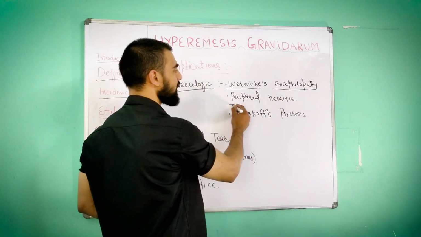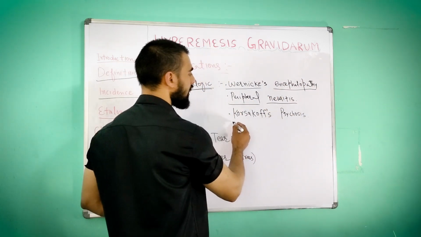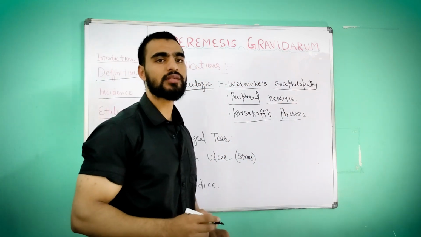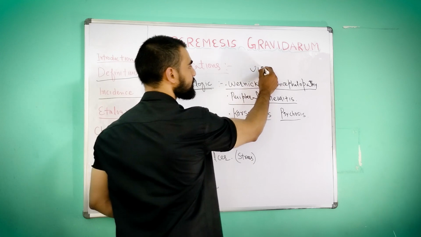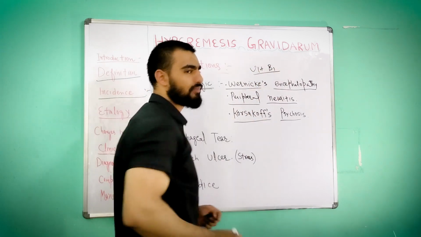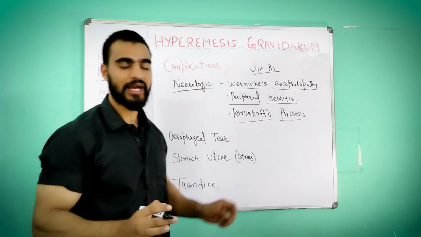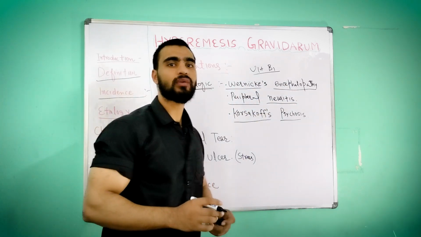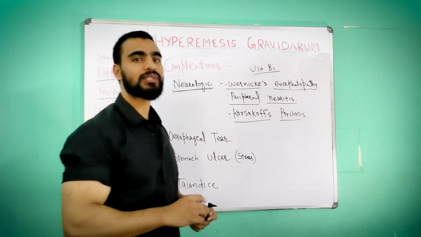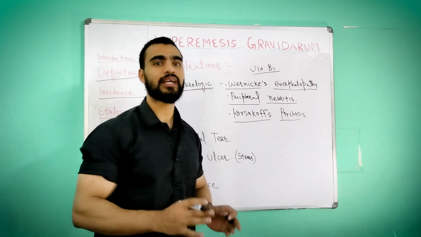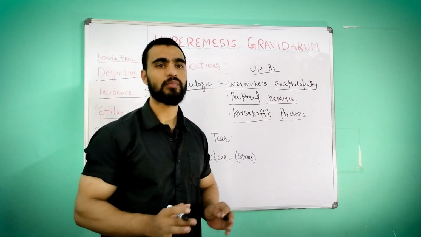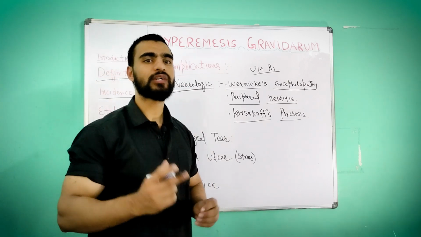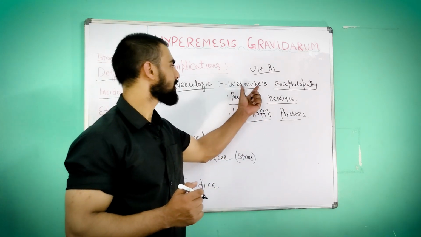Wernicke's encephalopathy, peripheral neuritis or Korsakoff psychosis. Wernicke's encephalopathy occurs because of vitamin B1 thiamine deficiency. So what will it cause? It will cause neurological symptoms like loss of gait coordination, abnormal movements, or we can say nystagmus, the involuntary movements of the eyes, and so many symptoms it will cause.